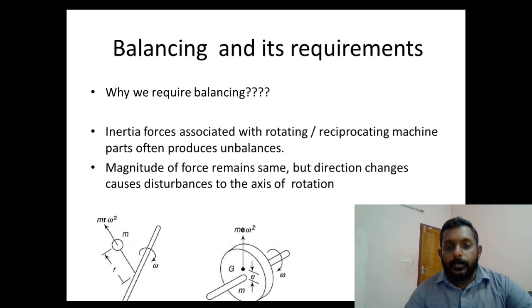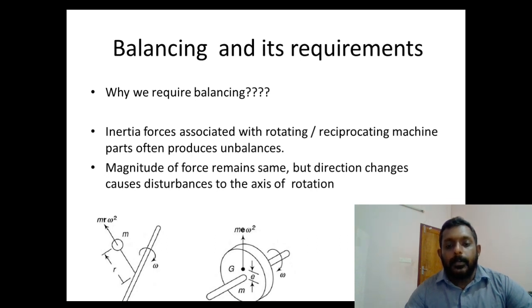This type of unbalance may lead to vibration of the system, and these vibrations may ultimately lead to fatigue failure of the systems. In order to reduce this fatigue failure, we have to reduce the vibration. For reducing the vibration in the initial stage of the design, we have to balance the systems. Balancing means balancing of different forces acting on the system.